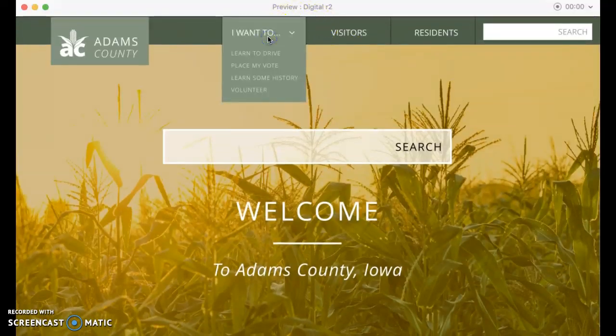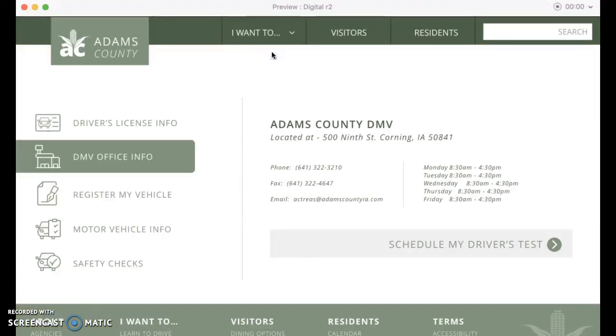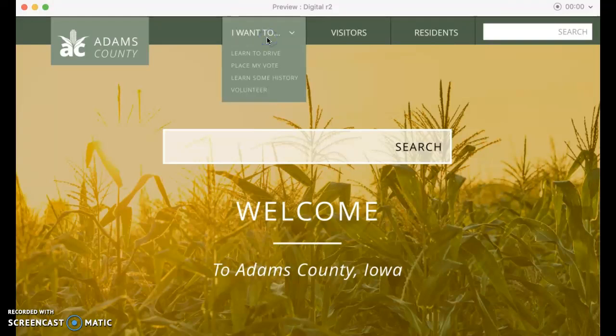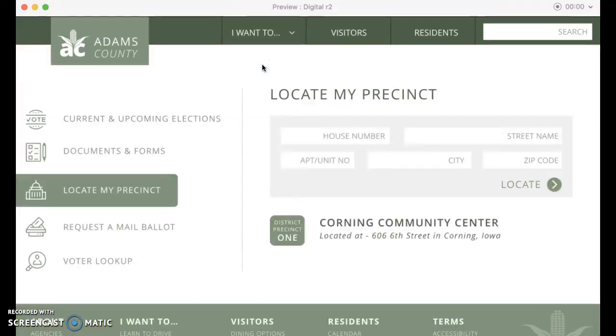If you go to the "I want to" navigation link, this is where my 3 websites are located. Learn to Drive is the location for the DMV office, their hours, and how to schedule your driver's test. The voting precinct, you have some options, but this shows you how to locate your precinct by your address.